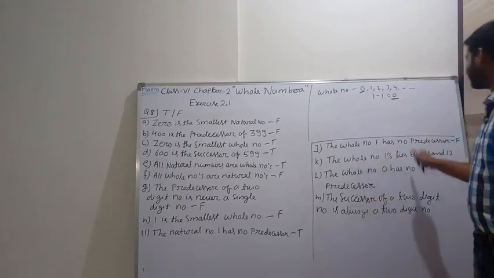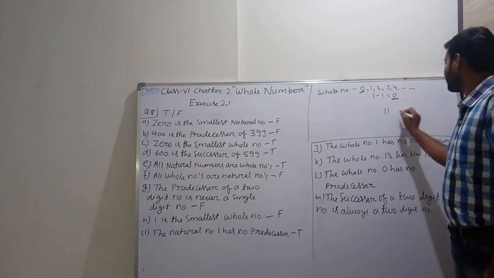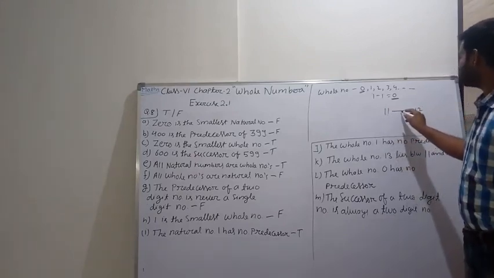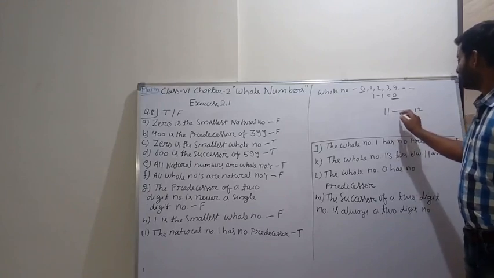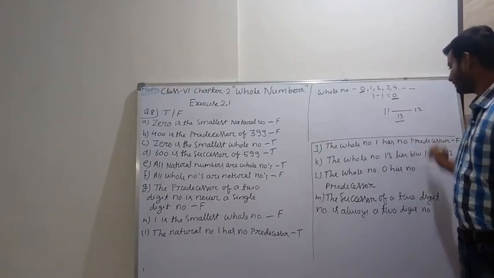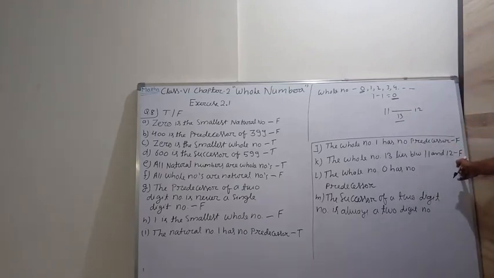The whole number 13 lies between 11 and 12. Here is 11, here is 12. So the whole number lies between 11 and 12. That means 11 और 12 के बीच में 13 आता है क्या? No. So the given statement is false.